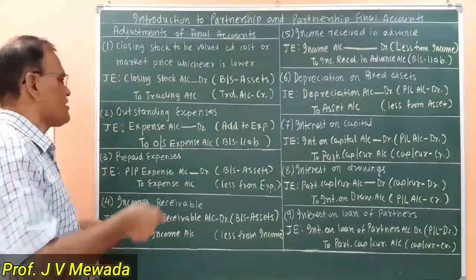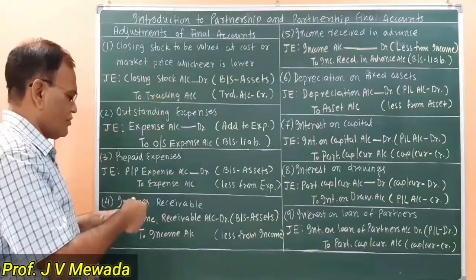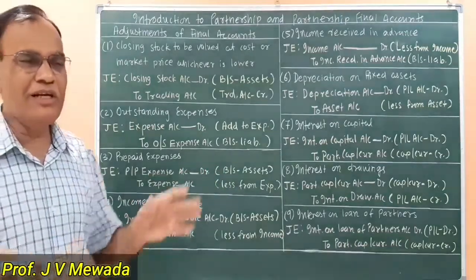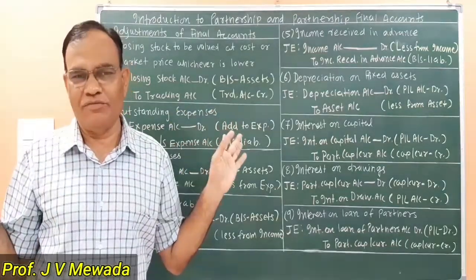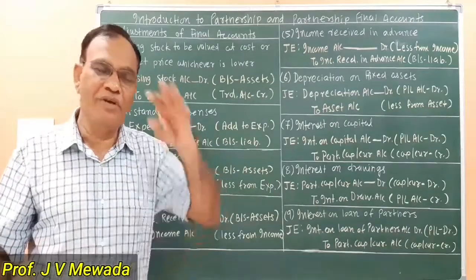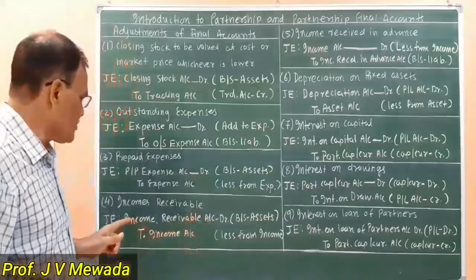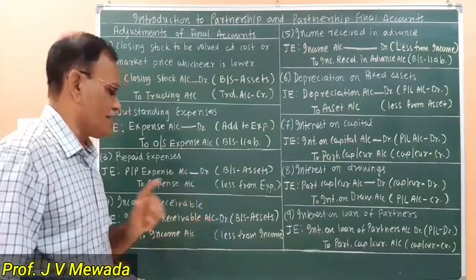Our next adjustment, same like expense, we have an income. Income receivable means outstanding income. We have already earned the income, but we have not received it. So when we have earned and not received, then it is our asset. So income receivable is our asset.